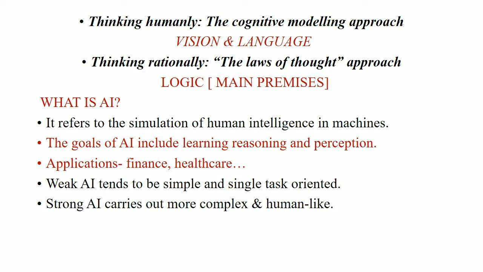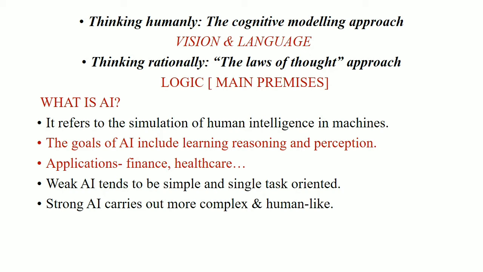Okay, summarizing, what is AI? It refers to the simulation of human intelligence in machines, and the goal of AI includes learning, reasoning and perception. The main applications are finance, healthcare, speech recognition, fraud detection, and various applications of data mining.